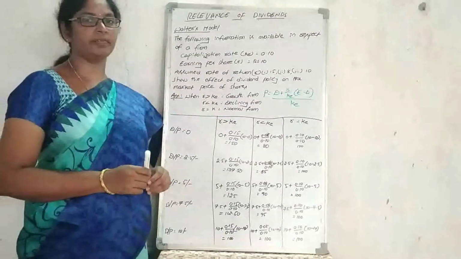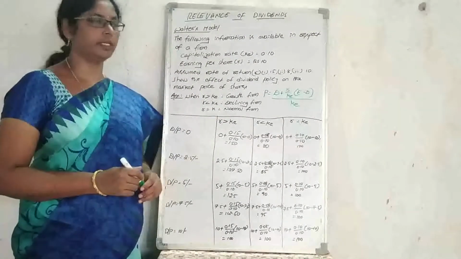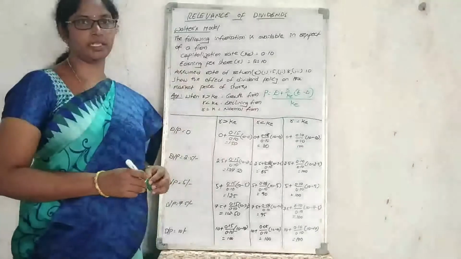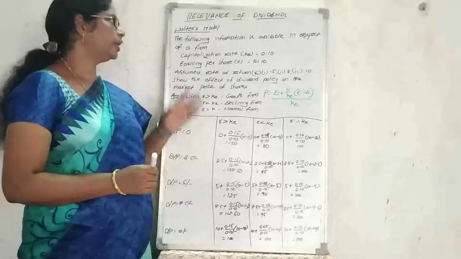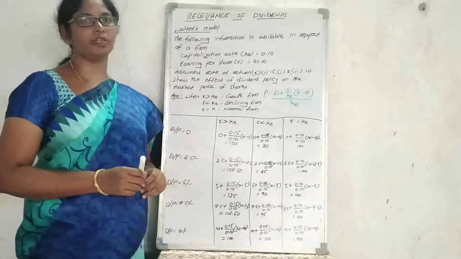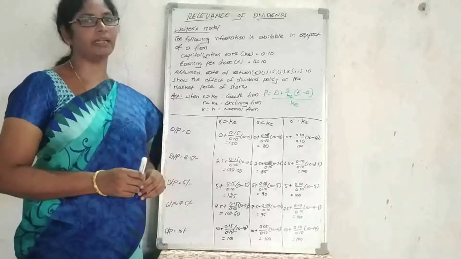In today's session we are going to discuss the relevance of dividends. The relevant theories were proposed by Gordon and Walter. Today we are going to discuss the Walter model. What is proposed? Dividend policy impacts the value of the firm.